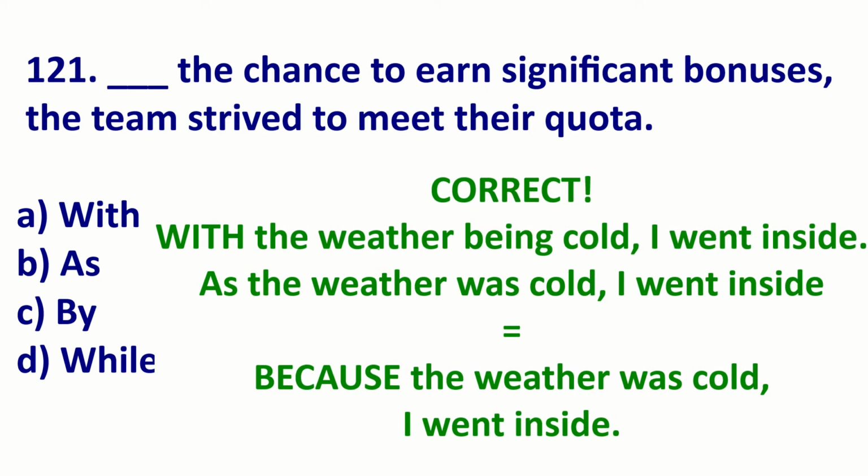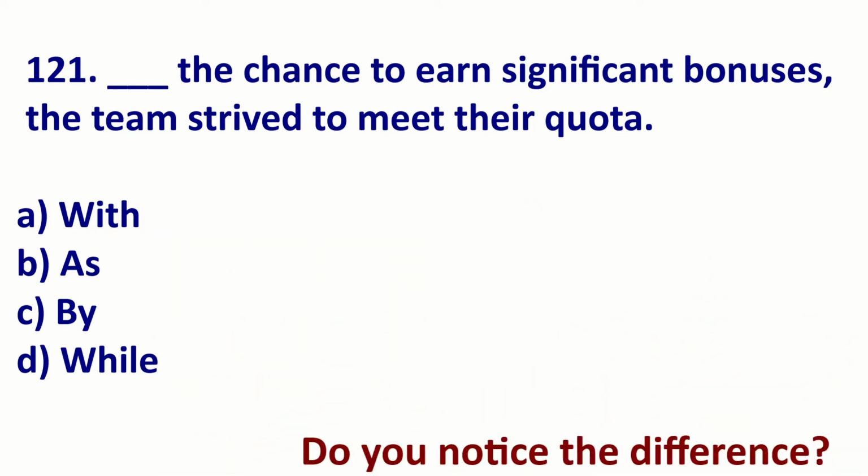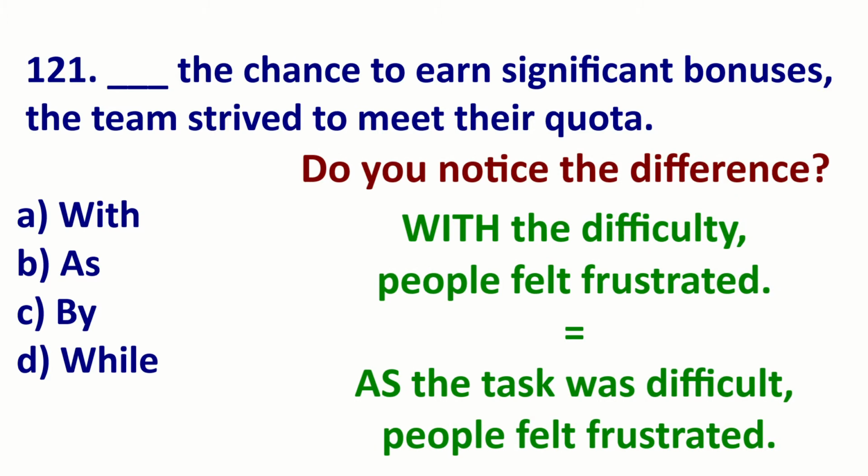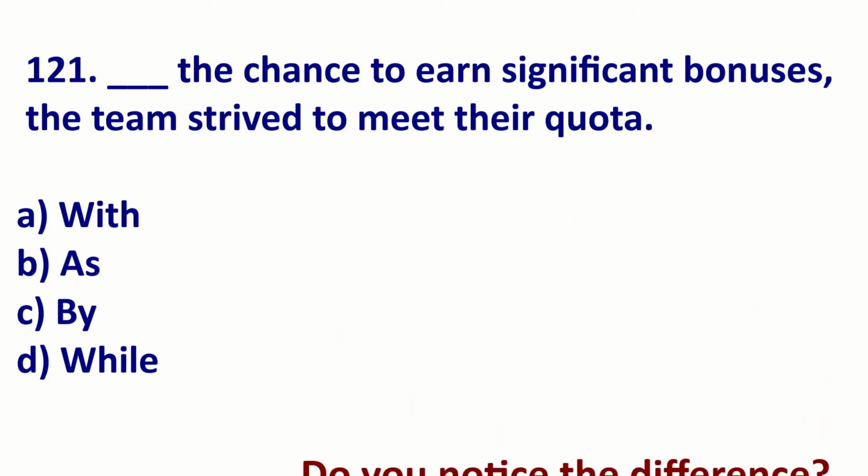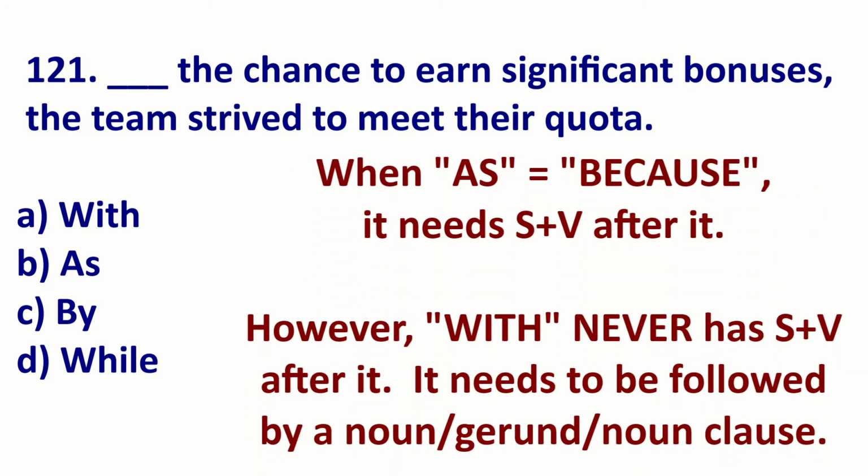So let's look at a couple examples of with and as being used like because. So with the weather being cold, I went inside. As the weather was cold, I went inside. This equals because the weather was cold, I went inside. Another example. With the difficulty, people felt frustrated. As the task was difficult, people felt frustrated. Well, you can see that as, when it is used like because, needs subject verb after it. However, with is followed by a noun.